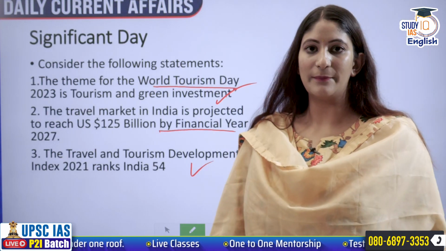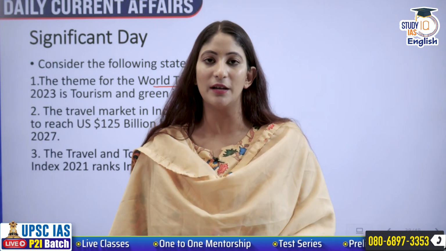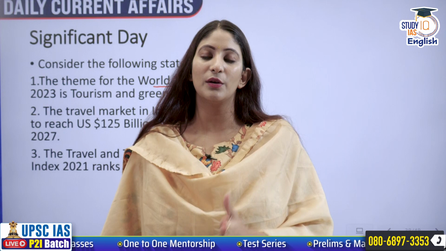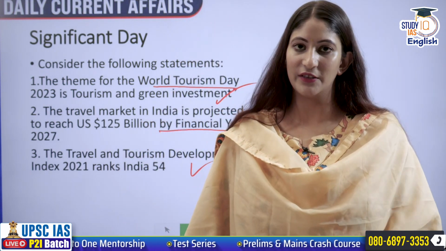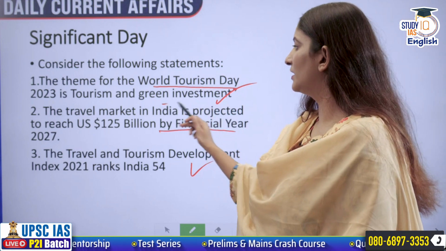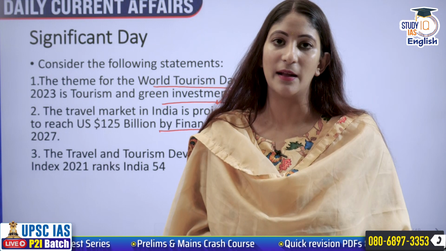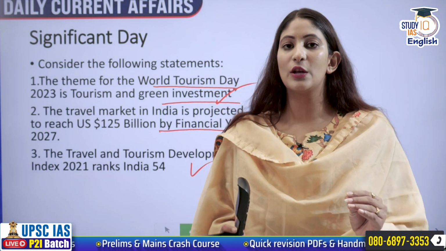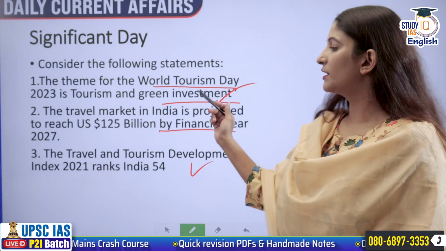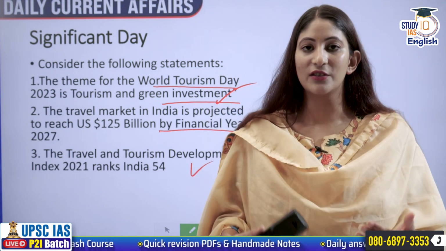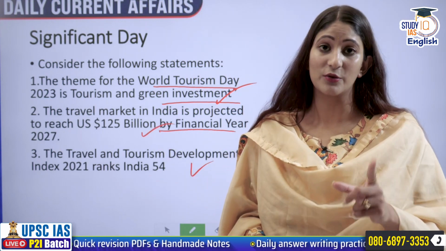On 27th September every year, to mark the importance of the tourism industry, we celebrate the World Tourism Day. Today is the World Tourism Day. And for this, we have the theme, tourism and green investment. Tourism should be sustainable, respecting the environment. And India is a huge industry for tourism. So many people are dependent on it. It is so much so that by 2027, our industry will be a whopping $125 billion industry when it comes to tourism.